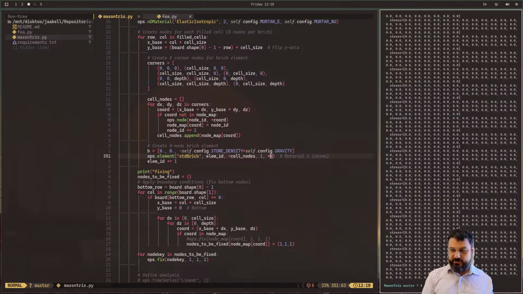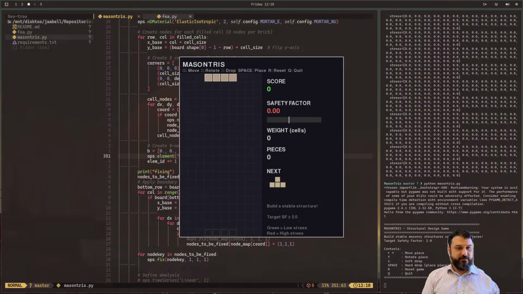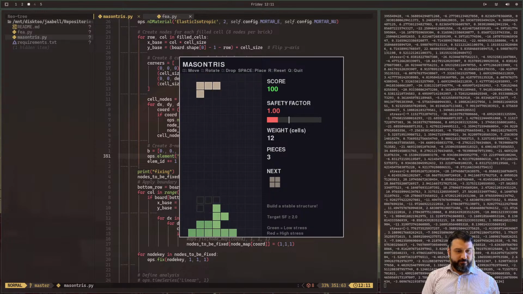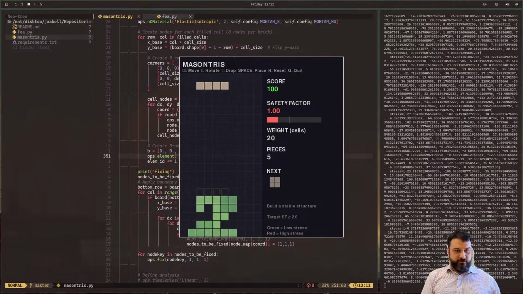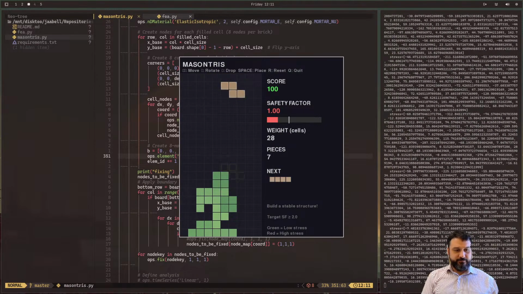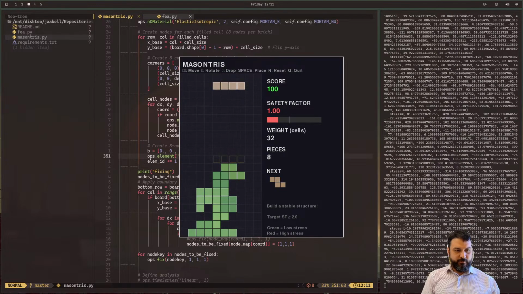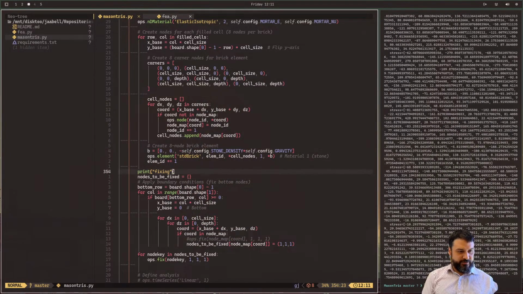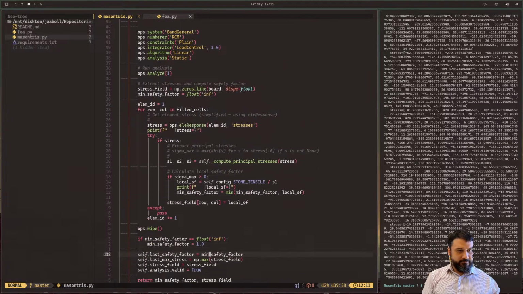Are we getting stressed now? Are we getting stressed? We're getting stressed. We are getting stressed now. I don't see the safety factor improving, so that's an issue, but we'll trace it to something. Let's see here. Fixing. Let's get rid of that stress over here. I'll just comment this line.